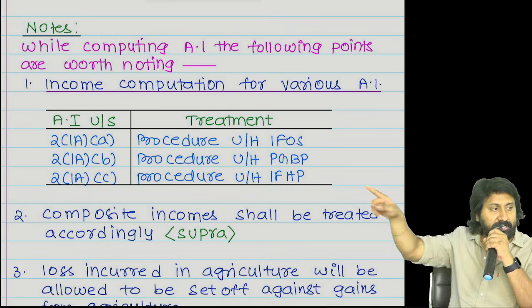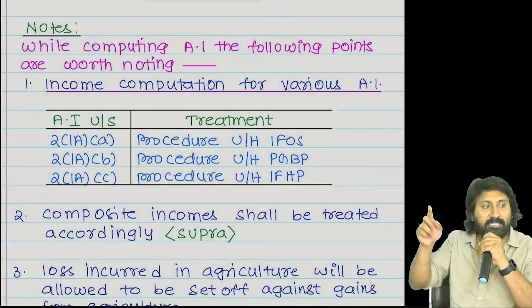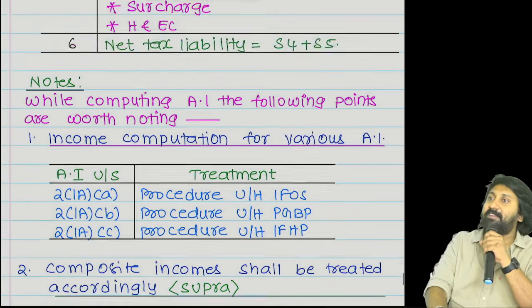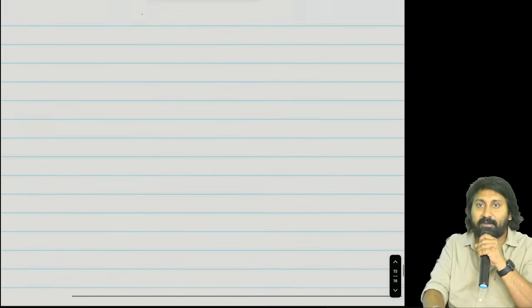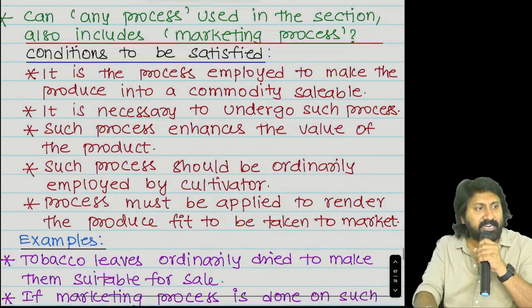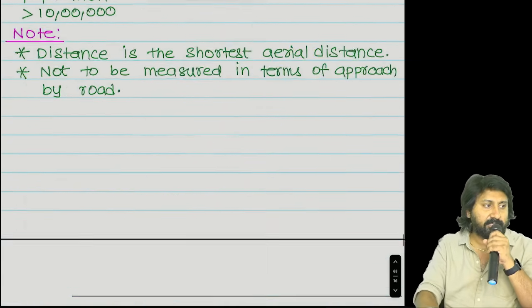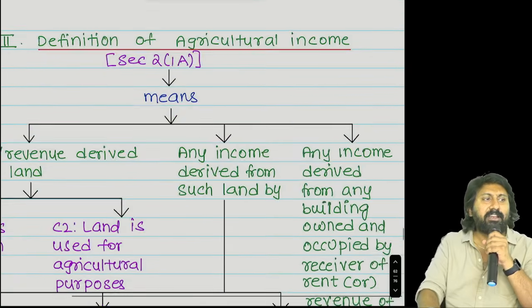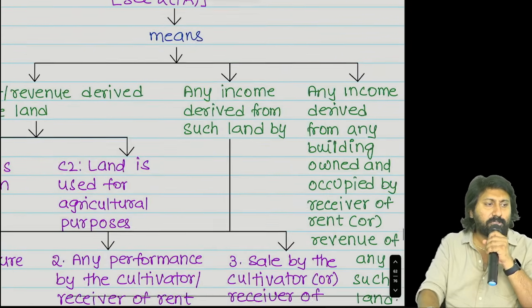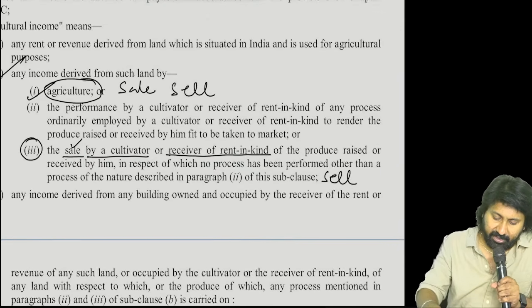Next. 2-1A. Procedure under head PGBP, we have to include into that. Understood what I said now? Because sale activity is generally coming under which head of income? PGBP. That's why PGBP only will get attracted in that case. Okay? See, how it will be I will tell you. A very big story, not just one day point or one concept. Everyone understood?